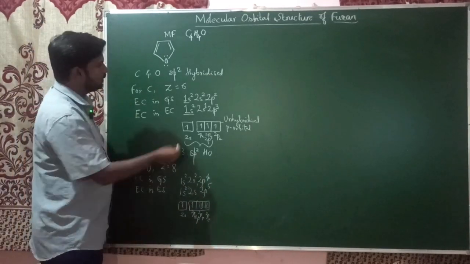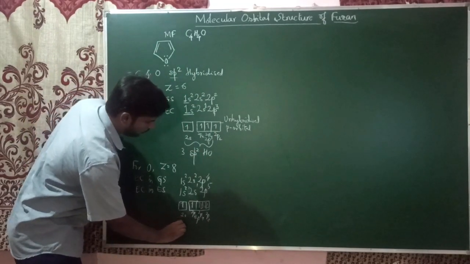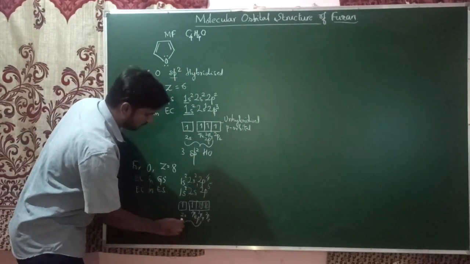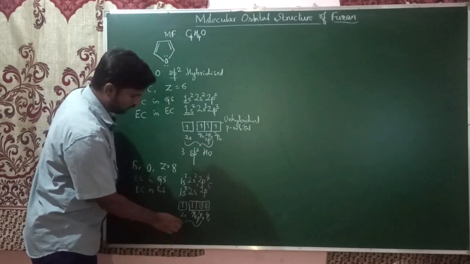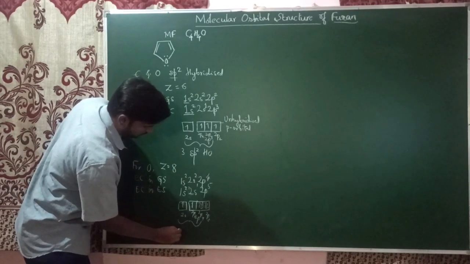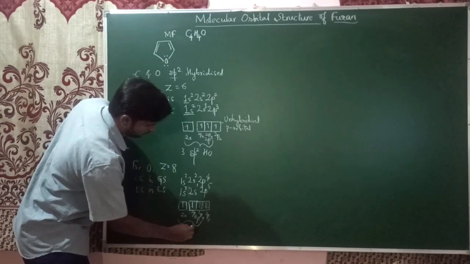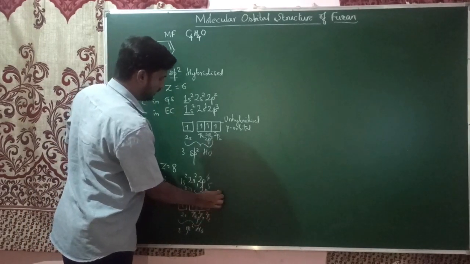And if you see here also, it is undergoing sp2 hybridization, hence the 2s orbital and 2p orbitals undergo hybridization. So here these become 3 sp2 hybrid orbitals, and there is also one unhybridized p orbital.